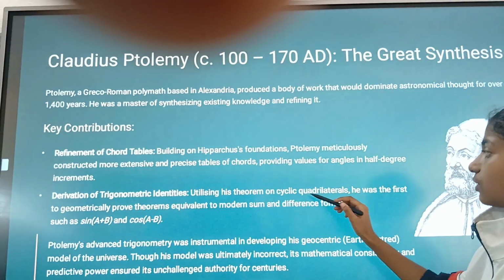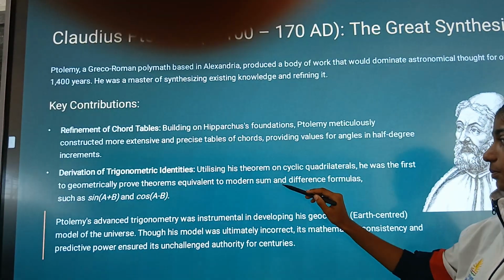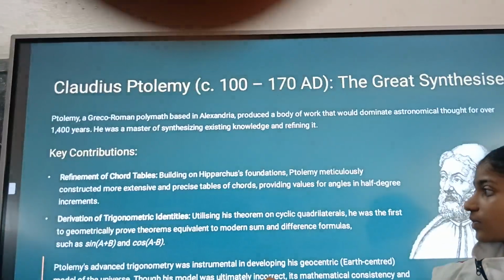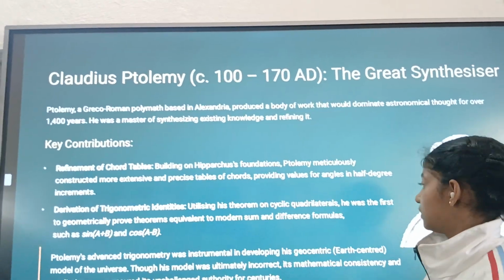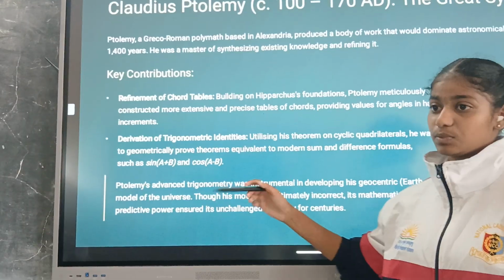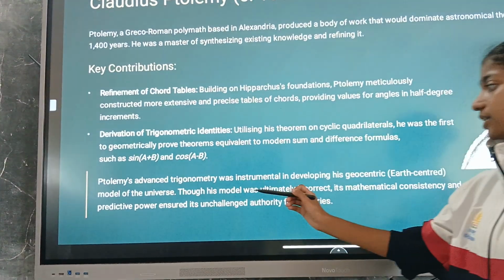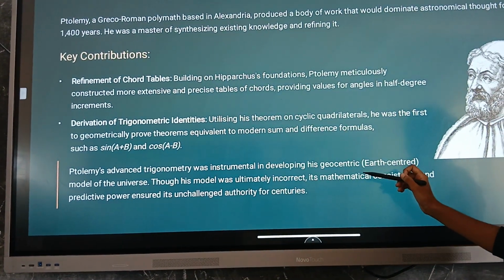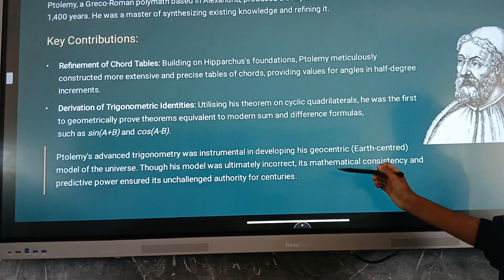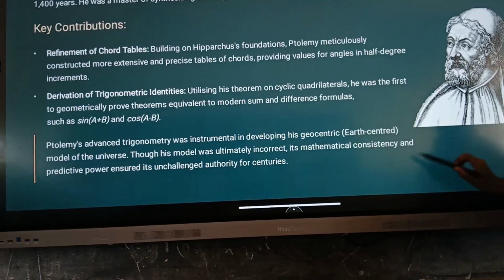Utilizing his theorem in cyclic quadrilaterals, he was the first one to geometrically prove theorems equivalent to modern sum and difference formulas, such as sin(a plus b) and cos(a minus b), which we use in recent times also, which is being used in the world. Ptolemy's advanced trigonometry was instrumental in developing his geocentric, that is earth-centered, model of the universe. Though his model was ultimately incorrect, its mathematical consistency and predictive power ensured its unchallenged authority for centuries.